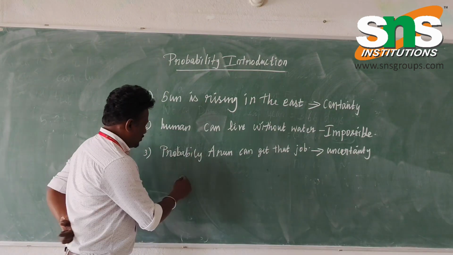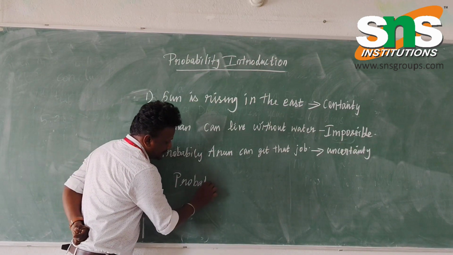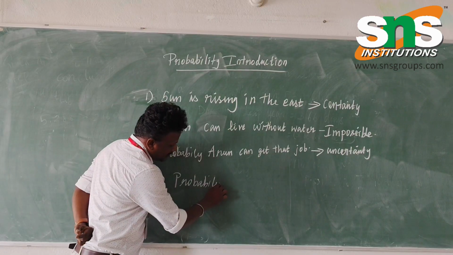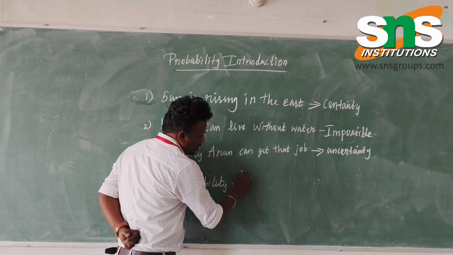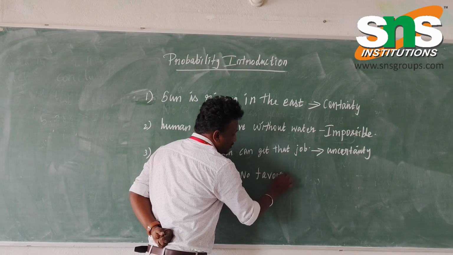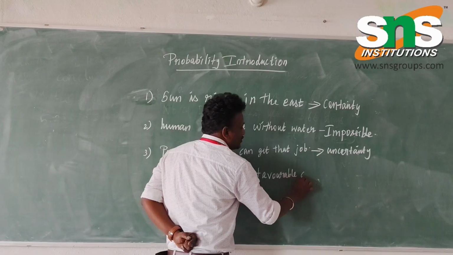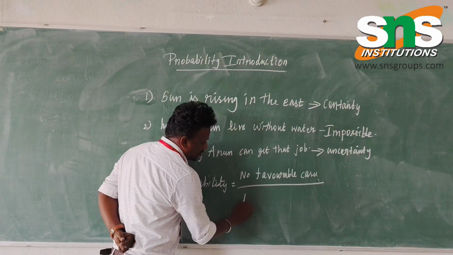So what does probability mean? Probability is the number of favorable cases divided by the total number of possible outcomes.